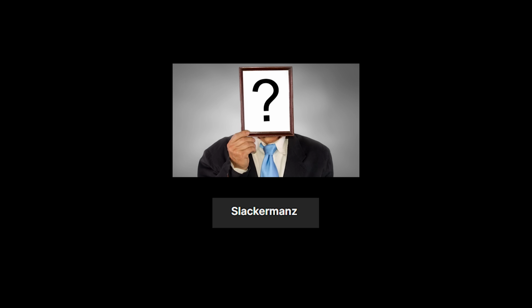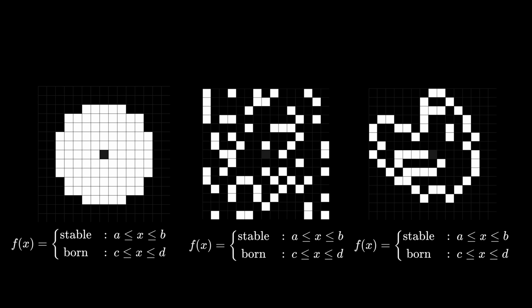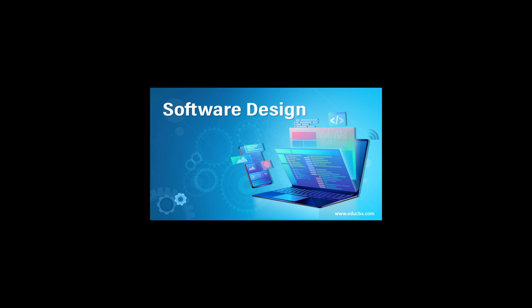First documented in 2014 by developer Slackermans, multiple neighborhood cellular automata is just that, a system of multiple neighborhoods with their own rules applied at the same time each generation. Because of our genius software design, adding more neighborhoods is trivially easy. We've got enough space on screen for 4 neighborhoods.